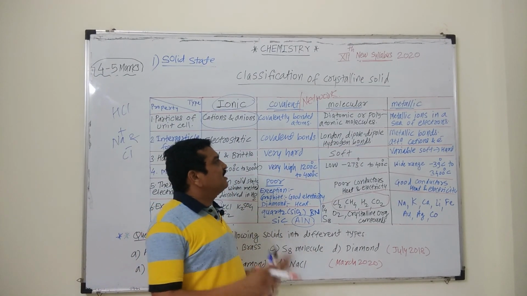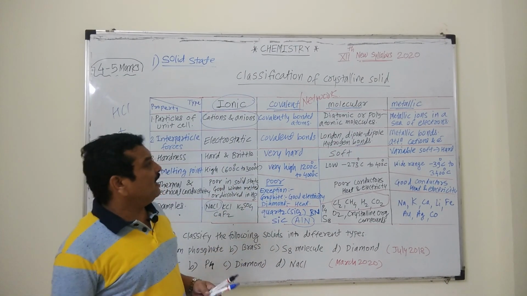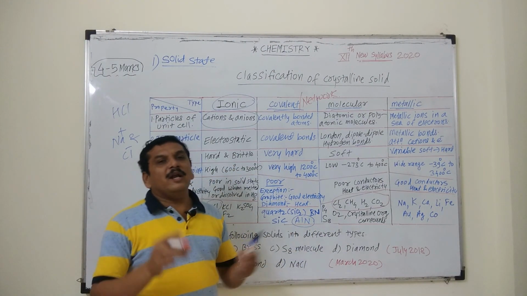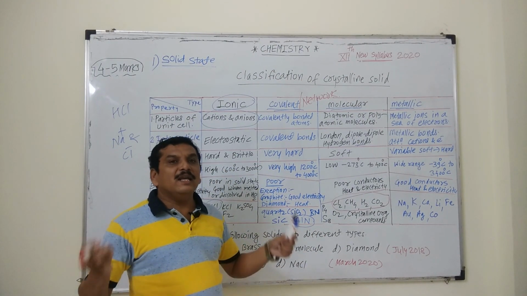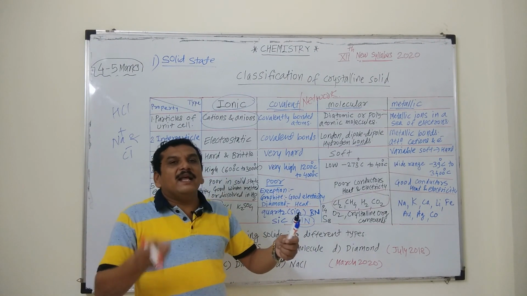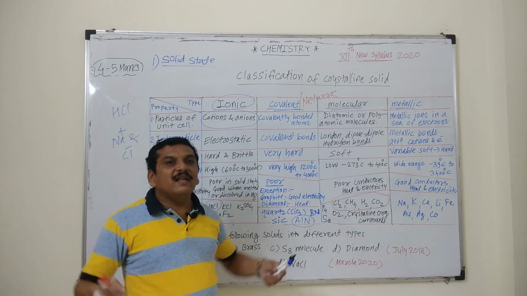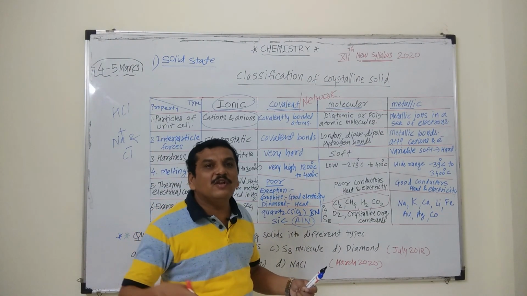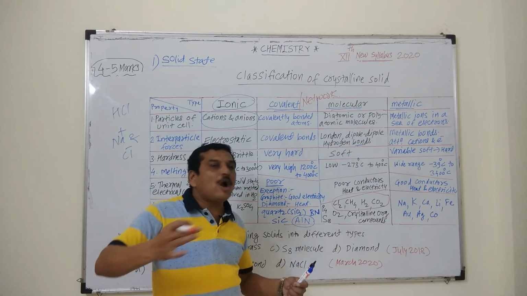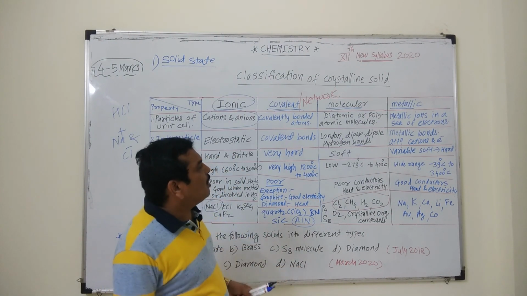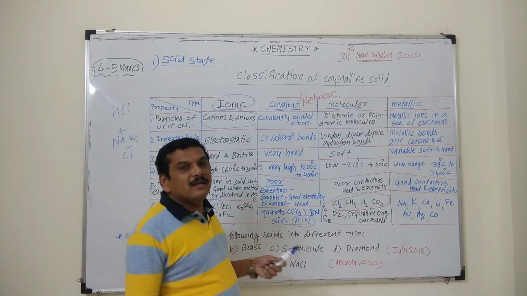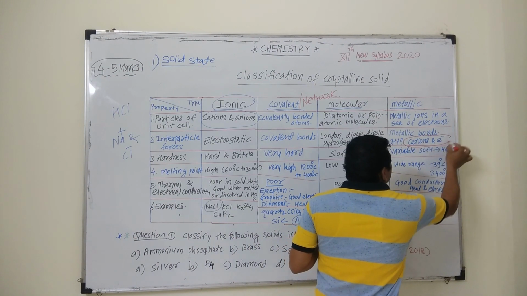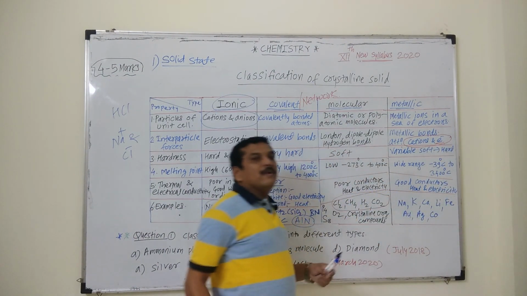Then last is the metallic solids. In case of metallic solids, metal ions are bonded with the mobile electrons, or in the sea of electrons metallic ions are present, and there is an electrostatic force of attraction between metallic ions, that is positively charged metallic ions, and the sea of electrons. Hence these are formed by metallic bonds, the attraction between cations, that is positively charged ions of metals, and the sea of electrons.